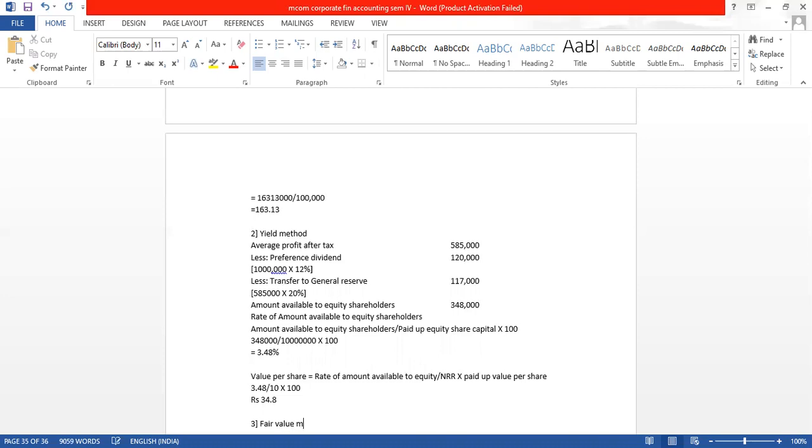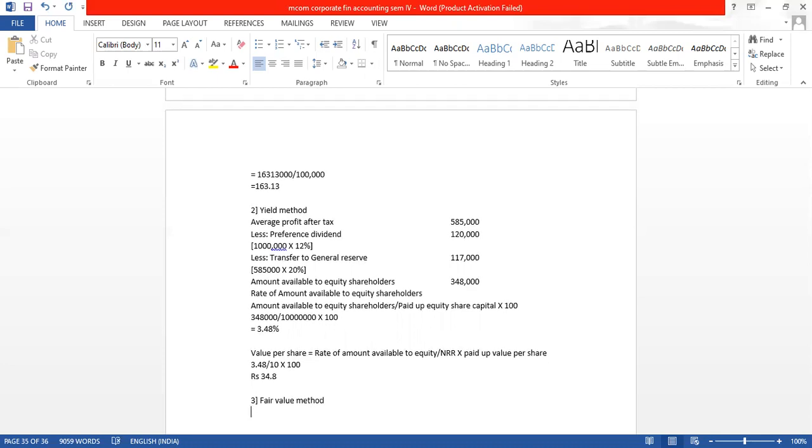Now our third method, which is the fair value method. Fair value method is nothing but the average of the net asset, that is asset backing, plus yield method.